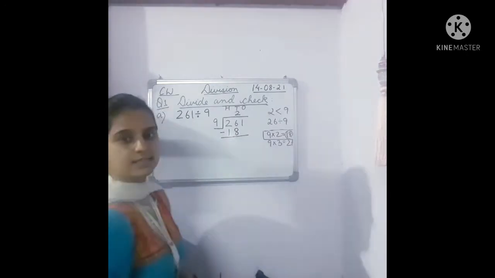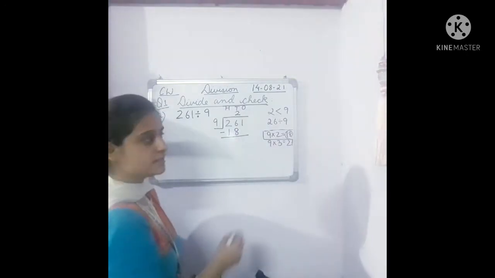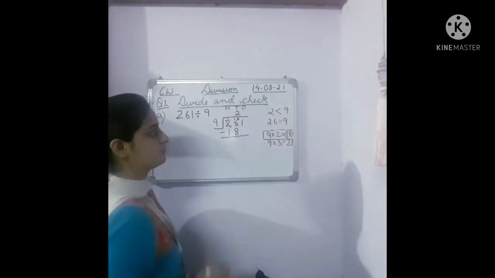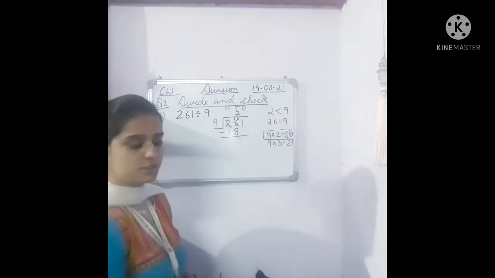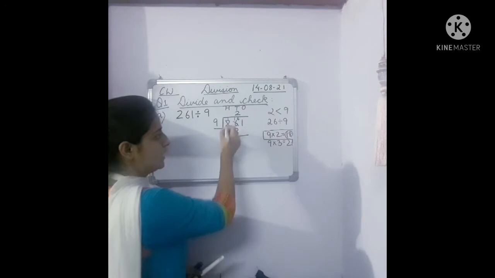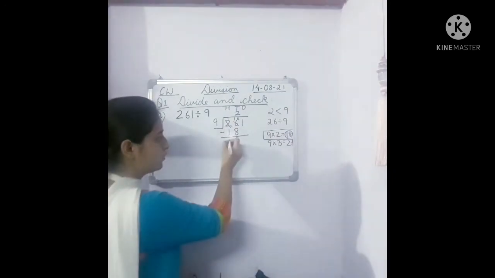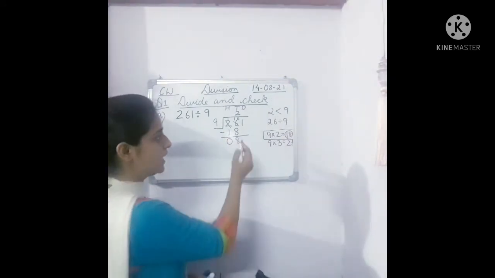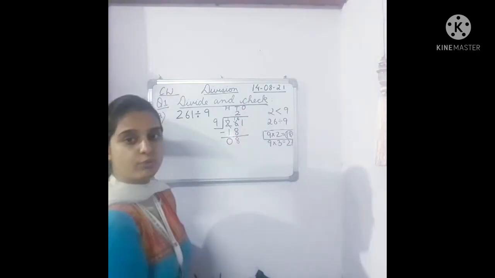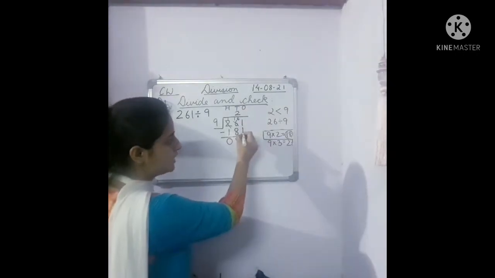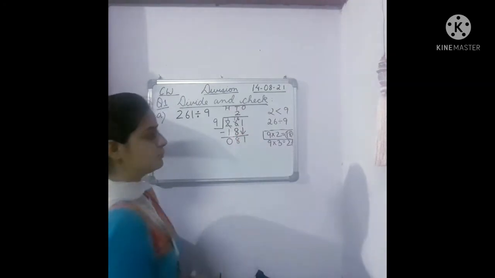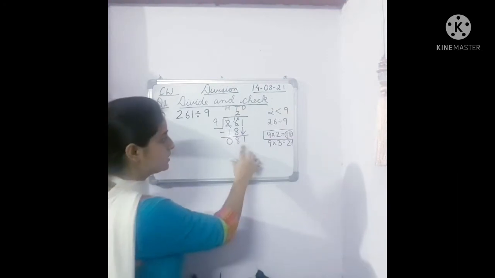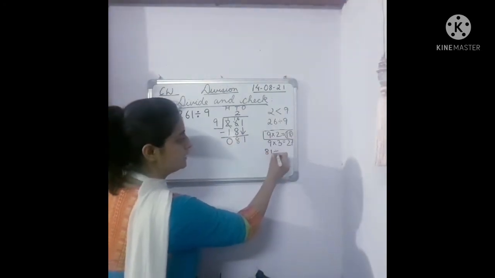Now let's subtract it. We have to regroup this. 6 becomes 16 and 2 becomes 1. 16 minus 8 is what, children? 8. Whereas 1 minus 1 is what? 0. Okay. Now children, next what we will do? Yes, right. The digit which is in ones place, we will bring this down. So now it becomes what? 81. Now this 81 will be divided by 9.